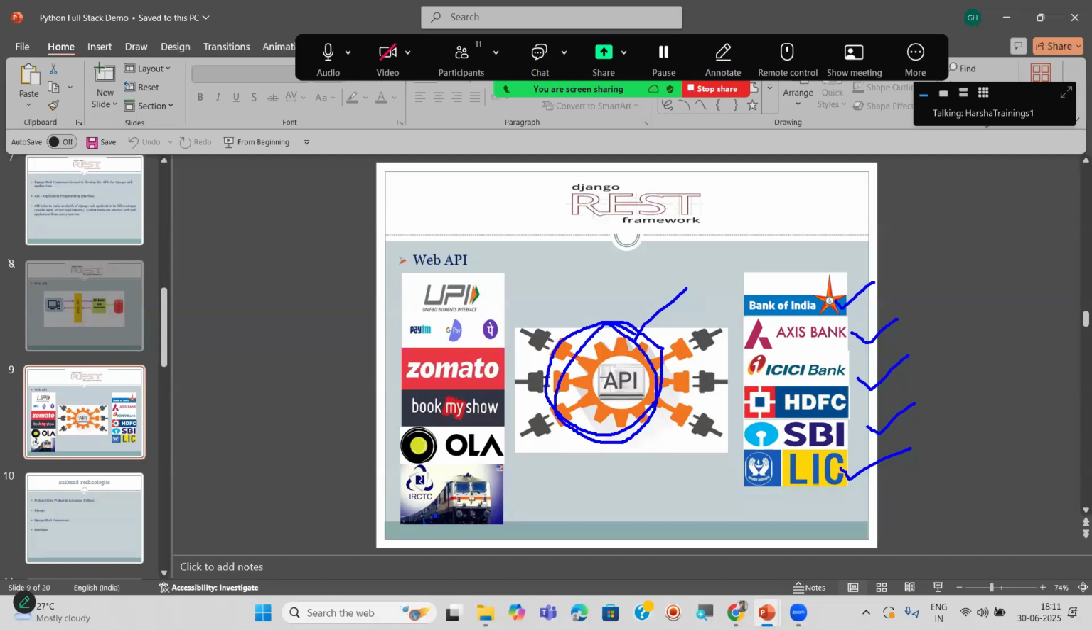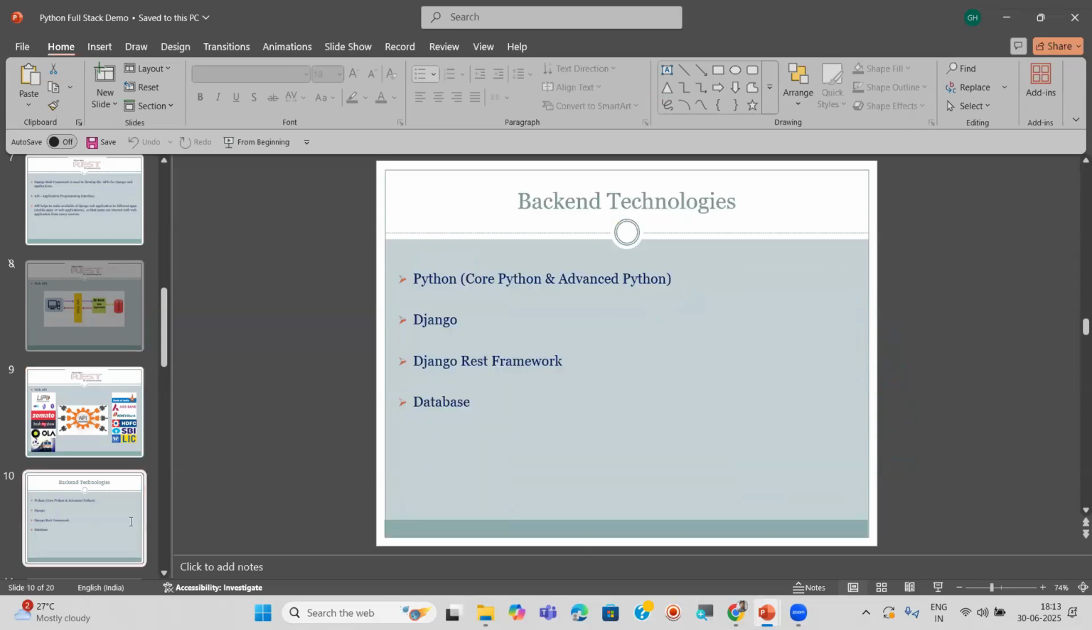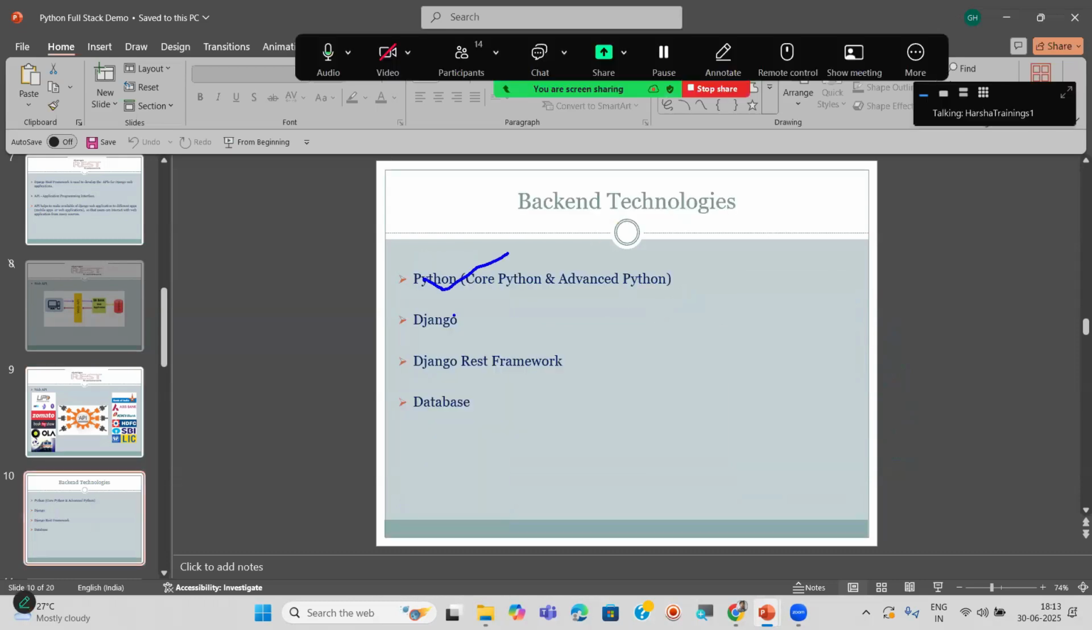And in the same way, we are going to write real-time code in our regular sessions. That we are going to see in the regular sessions here. And next, after this, I will explain backend technologies like Python, Django, Django REST framework, and databases. These are the backend technologies.